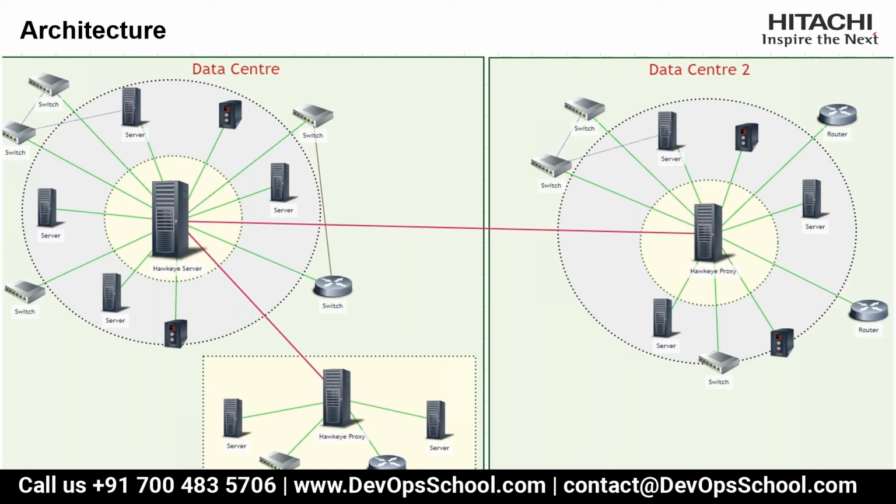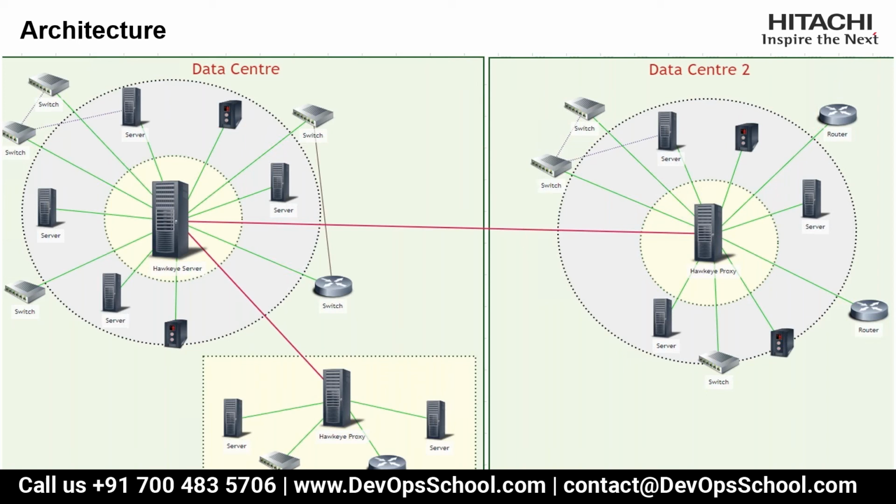So which one is the Zabbix server? The one in which it is written Hawkeye server. So that is the big Zabbix server. And on the bottom, I have written Hawkeye proxy, and on data center 2, I've written Hawkeye proxy. That is a Zabbix proxy. So for a switch, we can do direct communication with the monitoring tool as well.